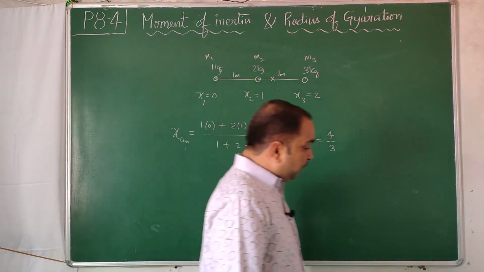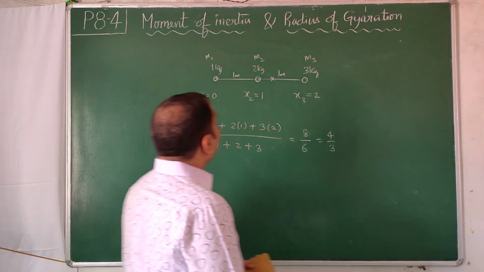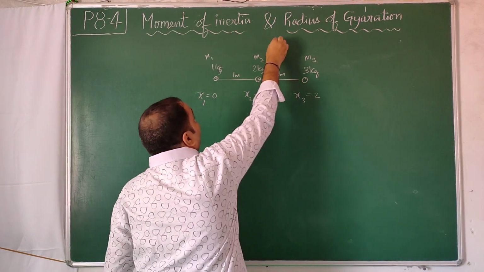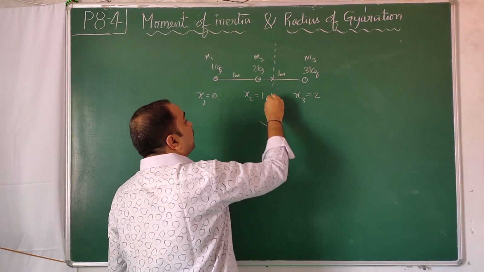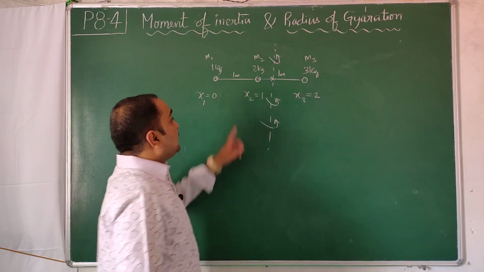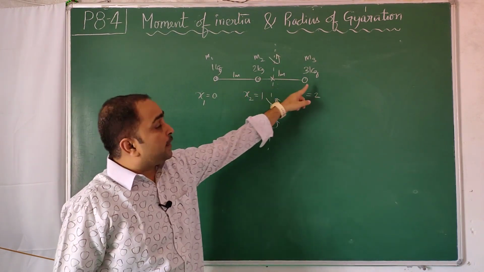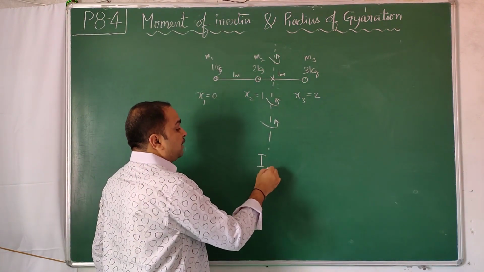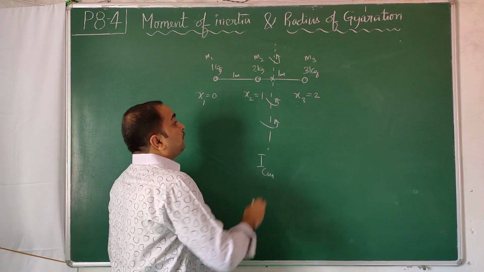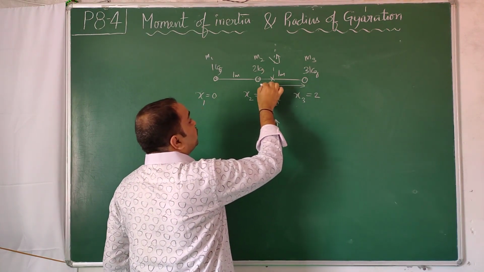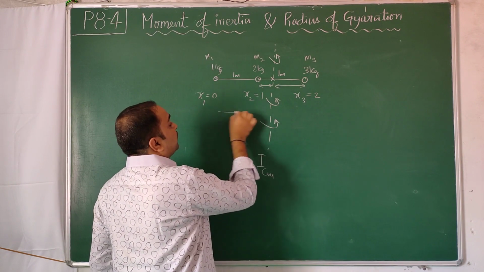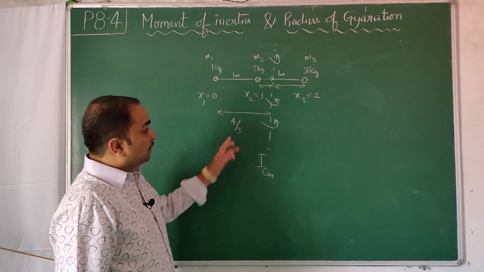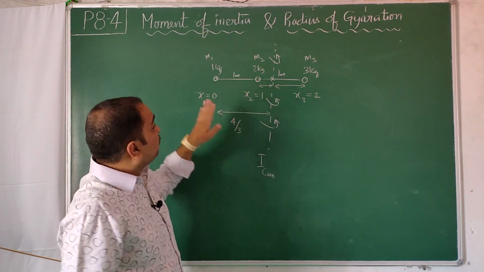So now we will find the moment of inertia of this about this vertical axis. If you rotate the rod made up of massless strips and 3 heavy masses, 1 kg, 2 kg and 3 kg concentrated masses, what is the moment of inertia about this axis, which is the center of mass of it? To do that, first we should know this distance, from here to here. This is already known, it is 4 by 3. Just now we calculated the center of mass from here, 4 by 3.